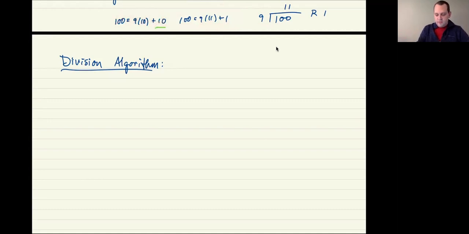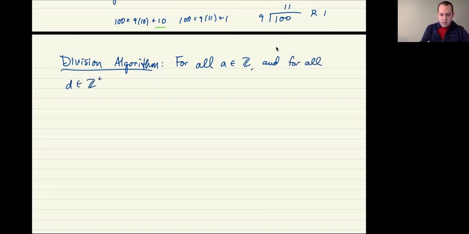So for all integers a, and for all positive integers d, there exist unique integers.